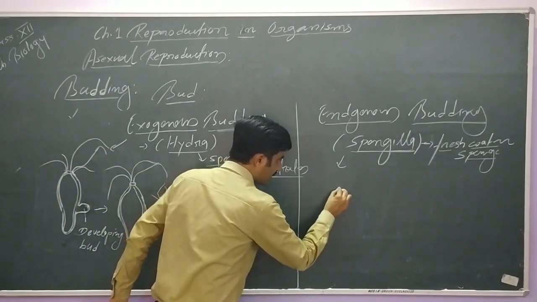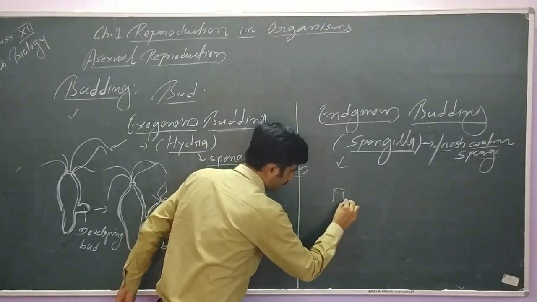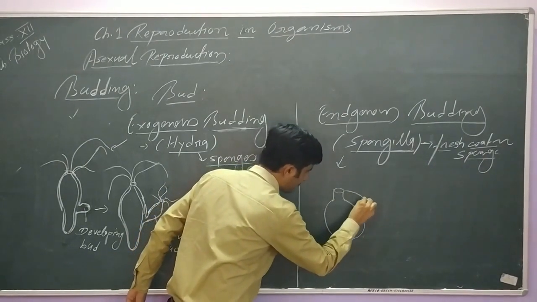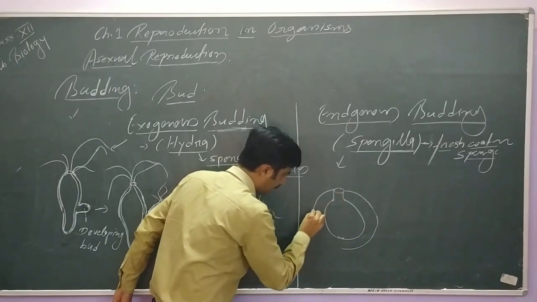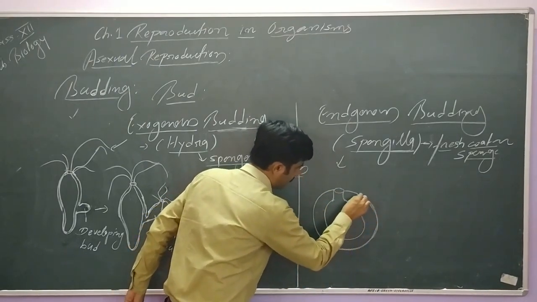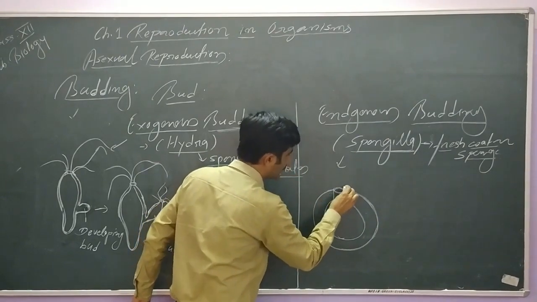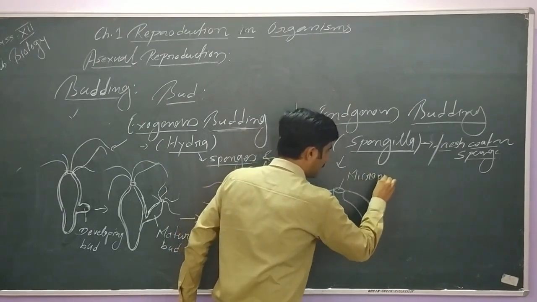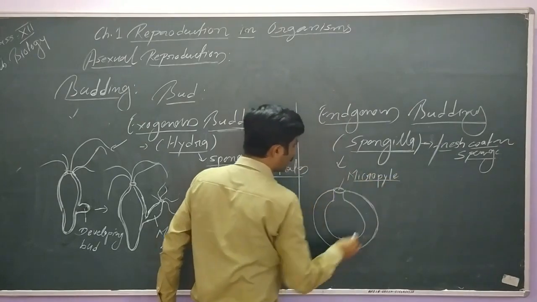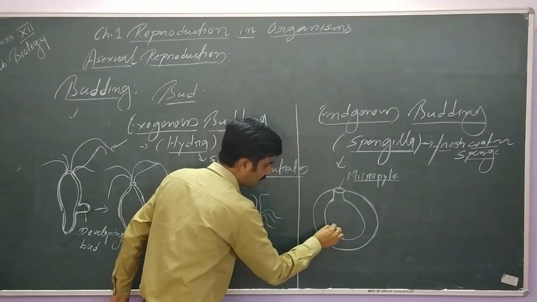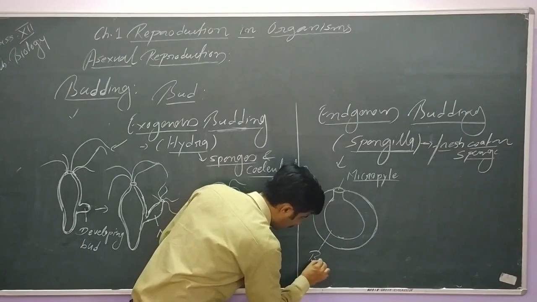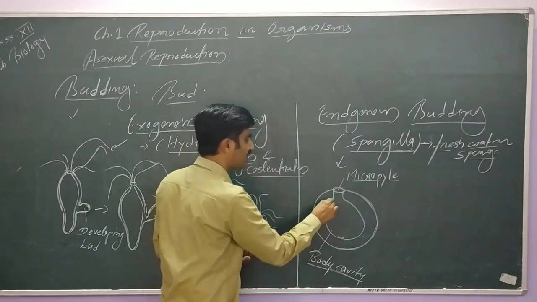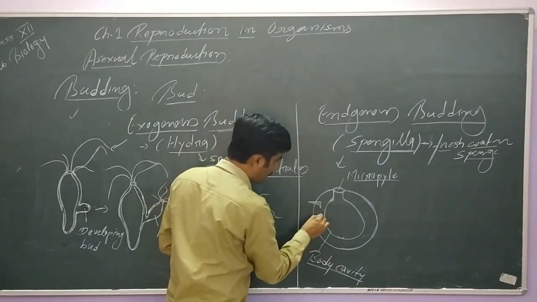So in NCERT there is a diagram given like this. This is budding in Spongilla. Here, the opening from where the buds come out is known as the micropyle. Micropyle is the common term used for the openings. Alright, this is the body cavity. So the bud will develop inside. We will not go into much detail, but we will try to understand the keywords.